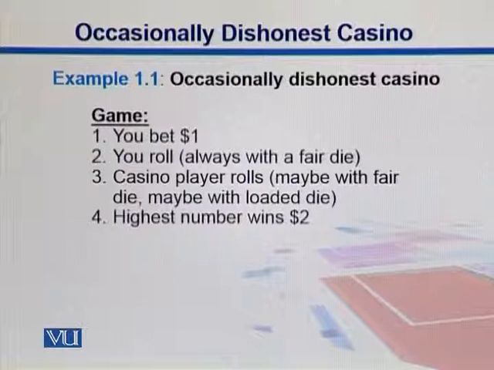So the casino player rolls maybe with a fair or maybe with a loaded die, and the highest number, 6, wins. What is the probability of you getting a 6? That is 1 by 6. And what is the probability of him getting the 6? If he is using the fair die, obviously it's 1 by 6. And if he flips around and uses the other die, which is the loaded one, he can get a 6 over half of the time. So his chances are more since he is using the loaded die also.